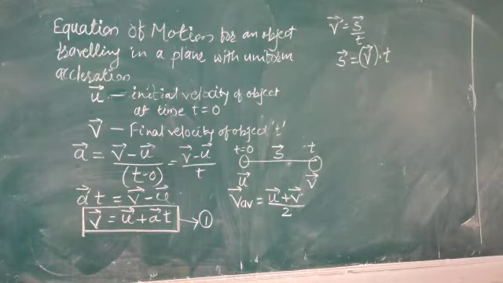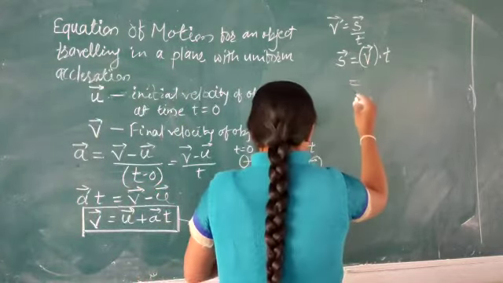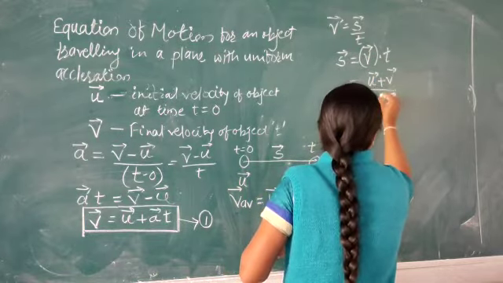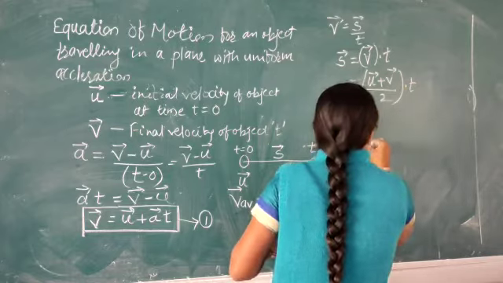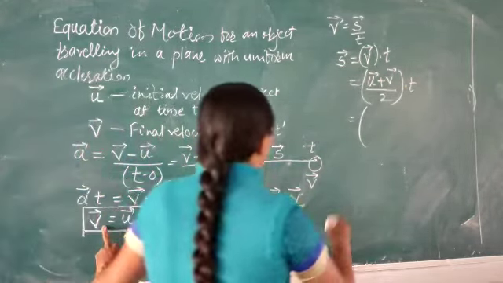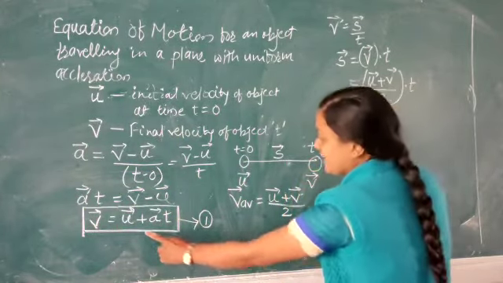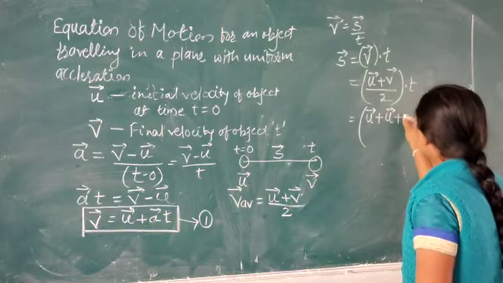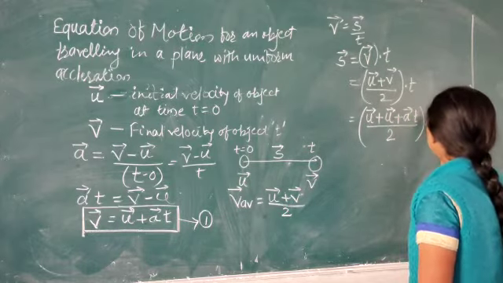So displacement, vector s, equals average velocity into t. Here we can write vector u plus vector v divided by 2, into t. Again vector v is given by the formula; we write vector u as it is and replace vector v by vector u plus vector at, divided by 2, into t.